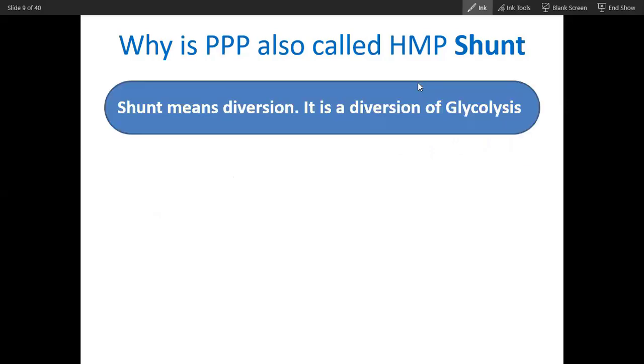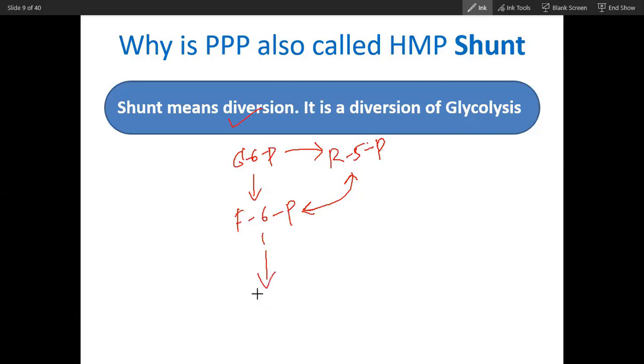I gave you a glimpse. You can see the shunt means diversion. It is a diversion of glycolysis. See, glucose 6-phosphate will convert into fructose 6-phosphate. And glucose 6-phosphate can convert into ribose 5-phosphate. And this ribose 5-phosphate can again convert back through this reversible pathway into fructose 6-phosphate and glycolysis.